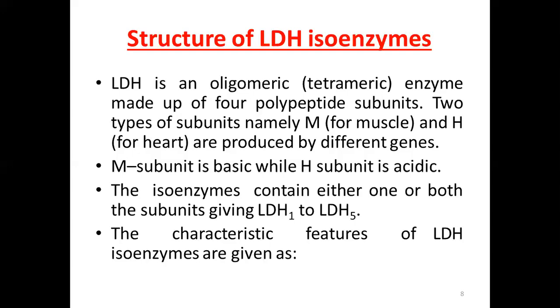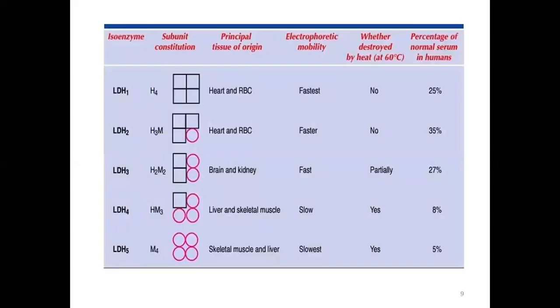And the isoenzymes contain either one or both of the subunits. Therefore, their combination gives the isoenzymes from LDH1, LDH2, LDH3, and so on up to LDH5. And the characteristic features of these LDH isoenzymes are given over here, like this table represents the different isoenzymes of LDH.